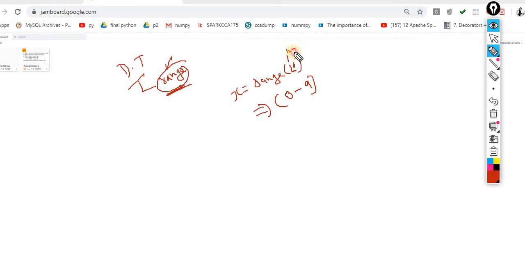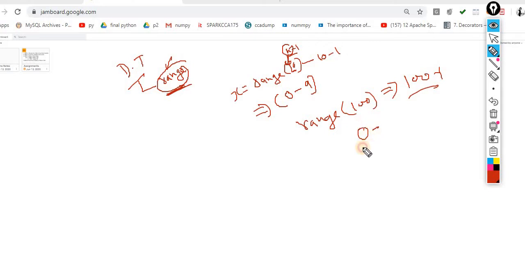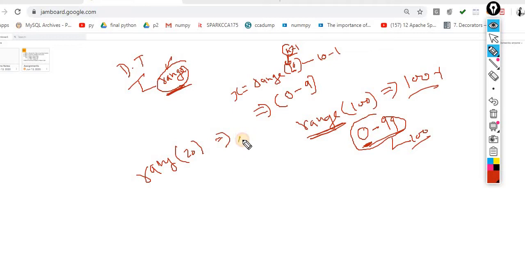Always n minus 1, which means 10 minus 1. The n represents any number given by the user. For example, range 100: 100 minus 1, so counting starts from 0 to 99. In total, 100 values. So range is a data type which automatically generates values from 0 to 9. If I write range of 20, it automatically generates values from 0 to 19.